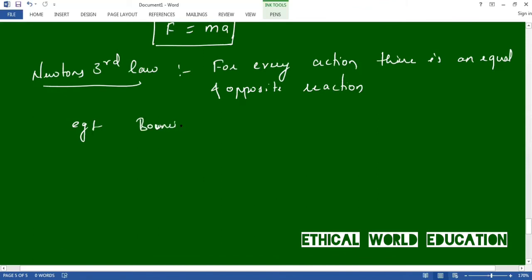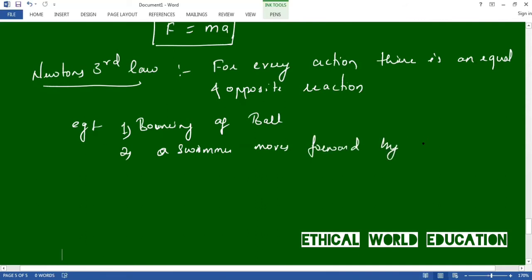Examples of this are a ball bouncing when you throw it at a wall, or applying force on a spring. Another example is a swimmer moving forward by pushing water backwards. These are some of the examples of Newton's third law.